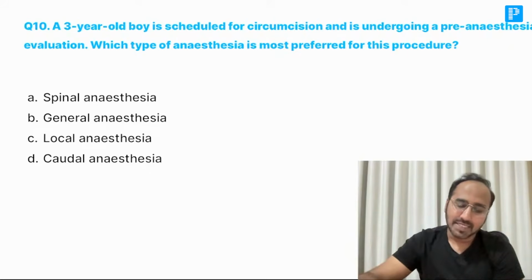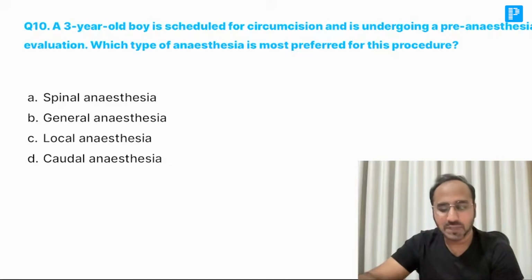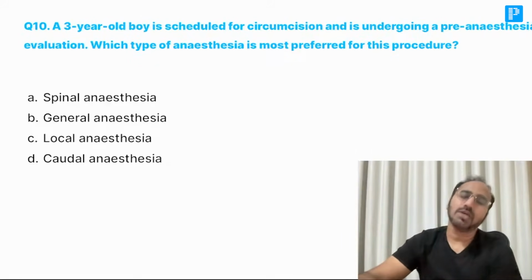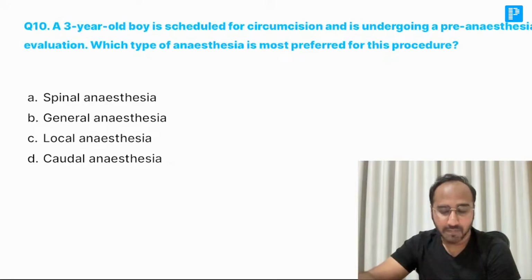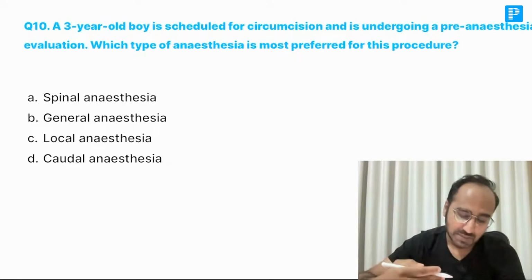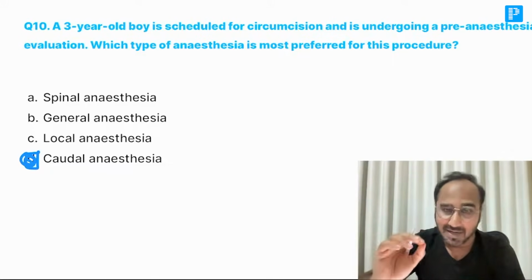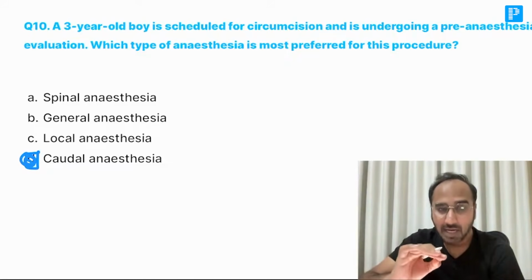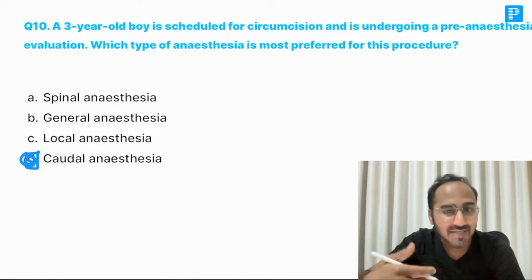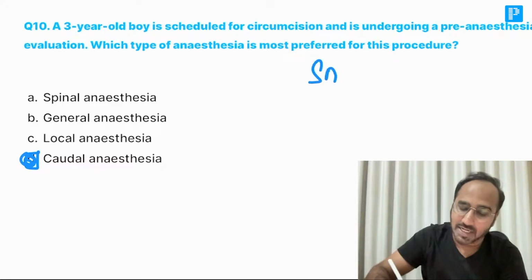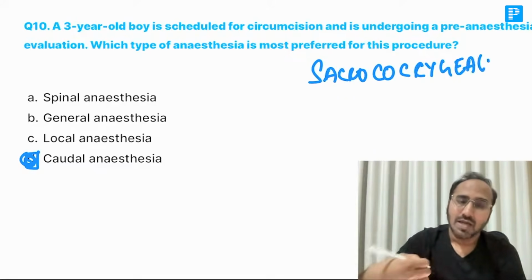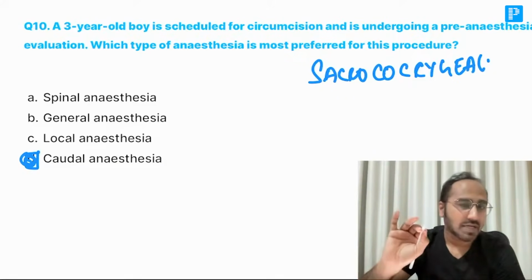Next, a 3-year-old boy is scheduled for circumcision and is undergoing pre-anesthesia evaluation. Which type of anesthesia is preferred for this procedure? Guys, remember a 3-year-old boy posted for circumcision. The best thing that could be given to this patient is spinal, general, local, or caudal. Remember, the best could be caudal anesthesia, where you are inserting the needle at the level of the sacral hiatus. And while inserting the needle, the last layer to be pierced in caudal anesthesia is the sacrococcygeal ligament. So anyways, guys, remember that is basically the best for a 3-year-old child.